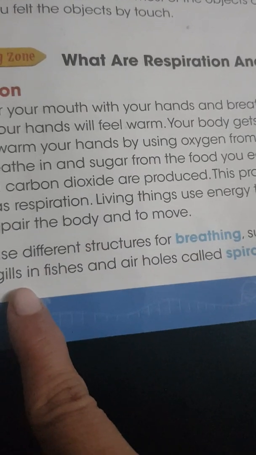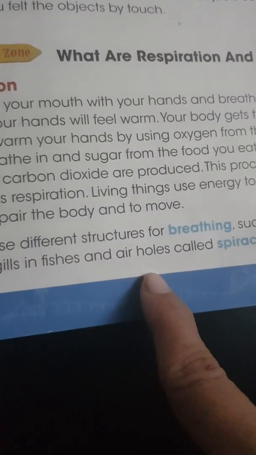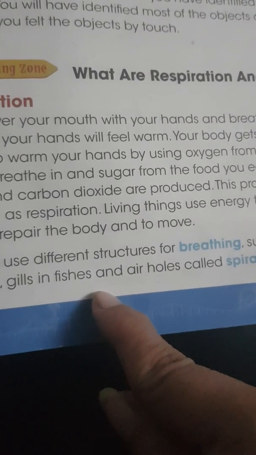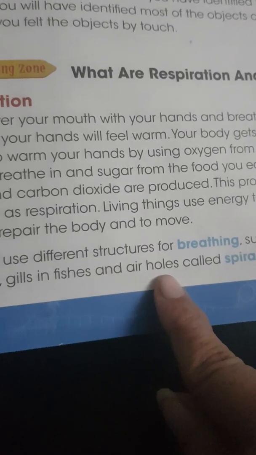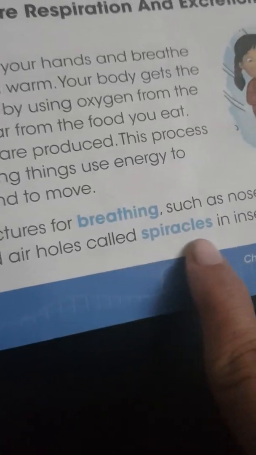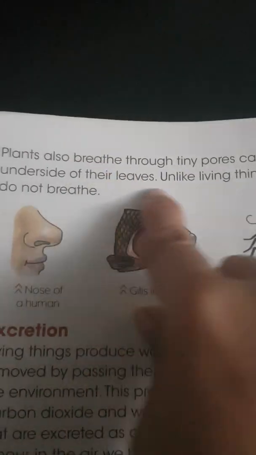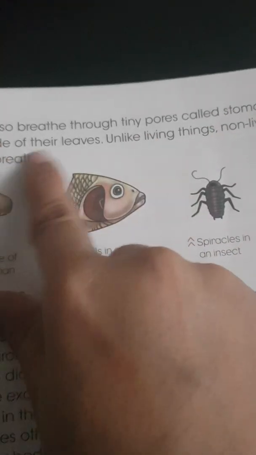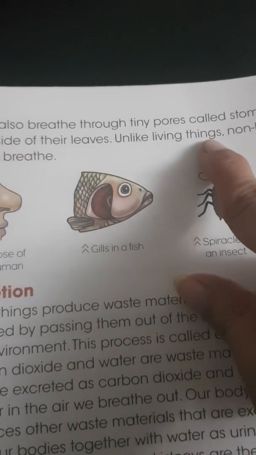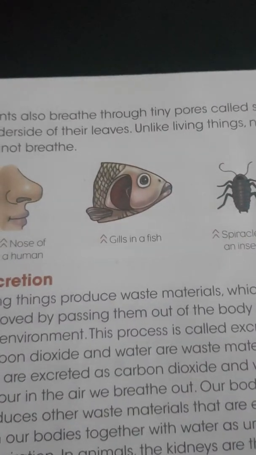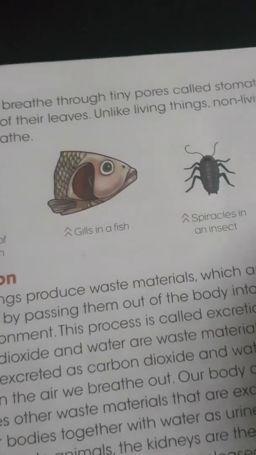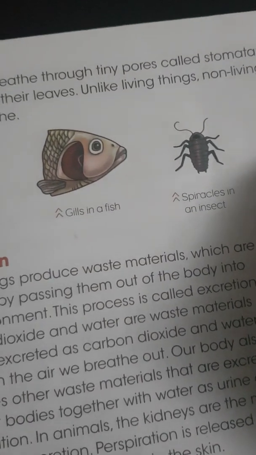Fish breathe through their gills, and insects have air holes in their bodies, called spiracles. Plants also breathe, through tiny pores called stomata on the underside of their leaves. Unlike living things, non-living things do not breathe.